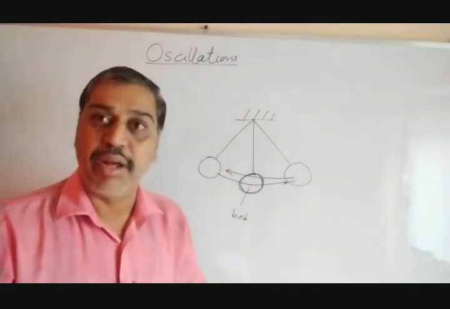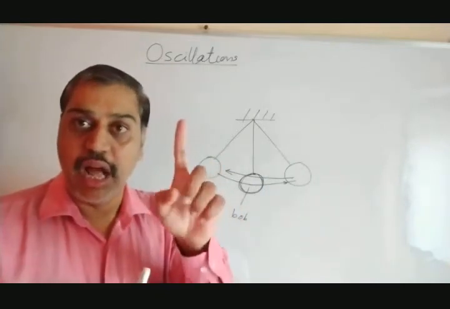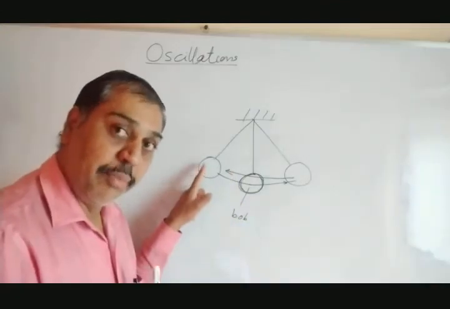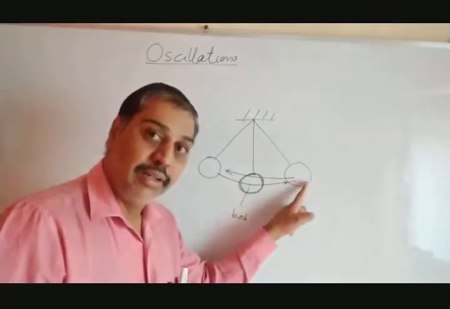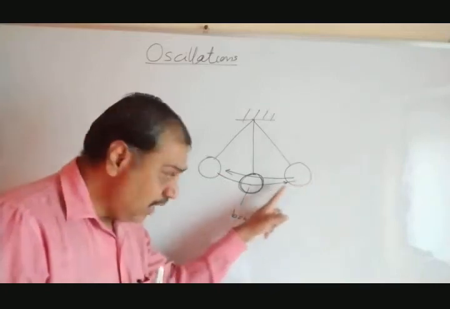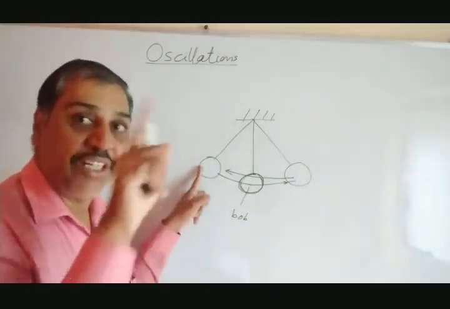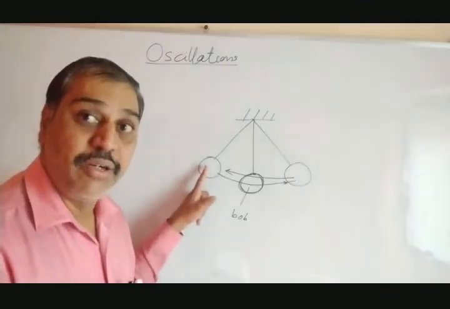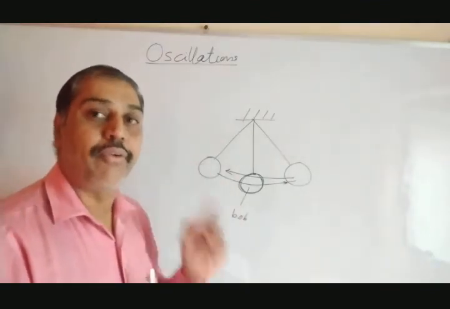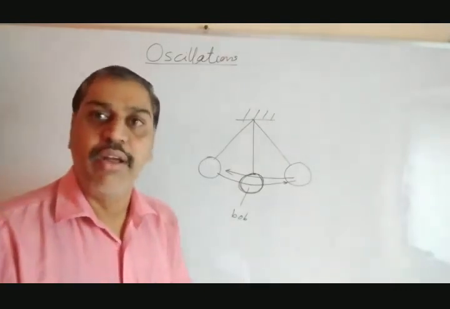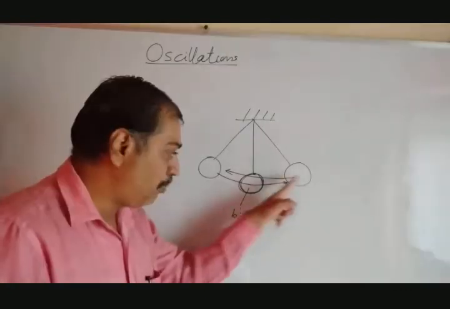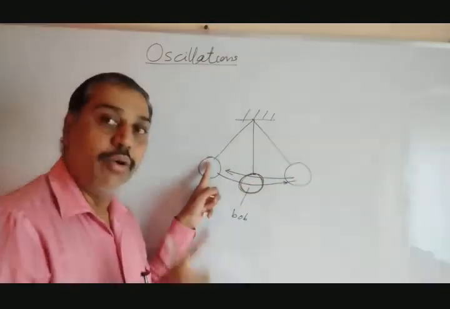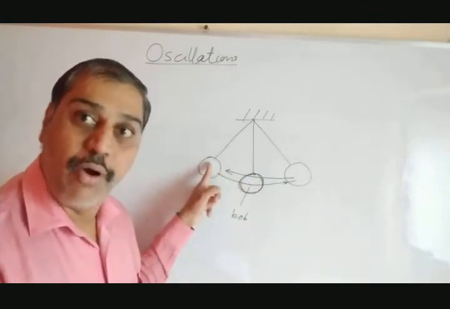If you remember, we have seen the second hand start from 12. Again it will rotate and come back to 12. Same thing: when we leave the bob here, suppose it is 12, it goes somewhere here to 6 on the clock and again comes back to 12. One rotation gets completed in the case of a clock. Here one oscillation gets created, because it is to and fro type of motion, and this is said to be oscillatory or vibratory motion. One set of movement which repeats again and again, starting here, going here, and coming back here, is said to be one oscillation.